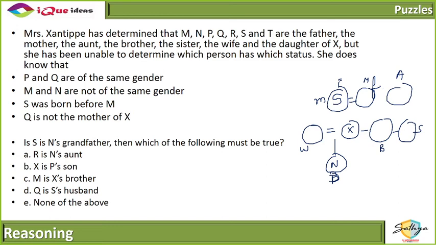Now, if S is N's grandfather, then which of the following must be true? Because we know that N is the daughter, we know that M is the other, because M and N are not of the same gender, right? So the only place where M can be fit as a male is this. That's it. M is X's brother.